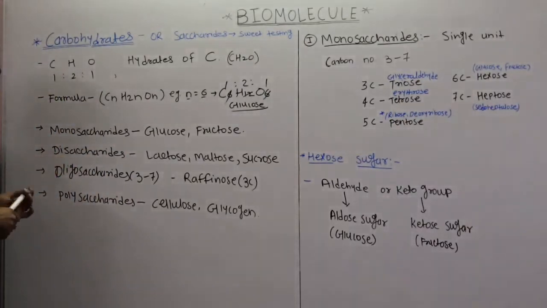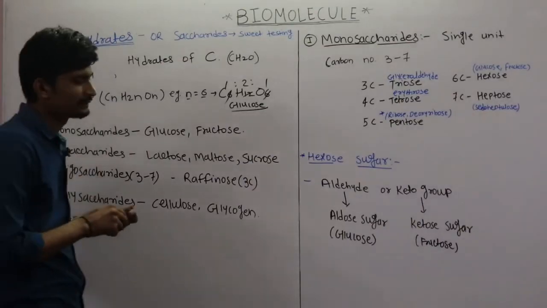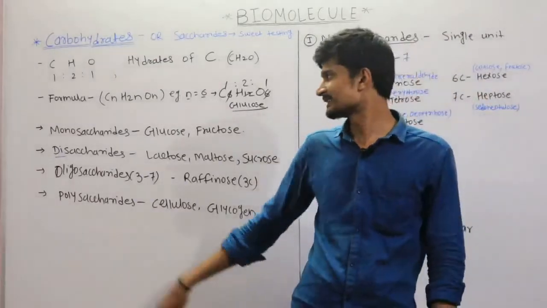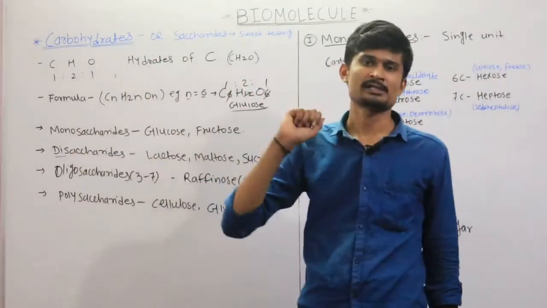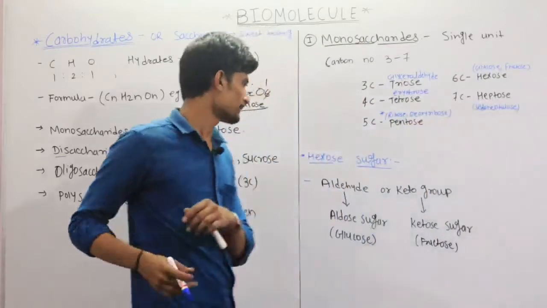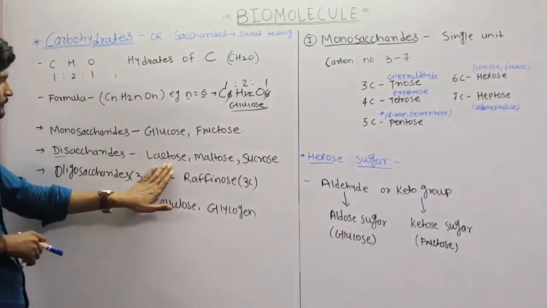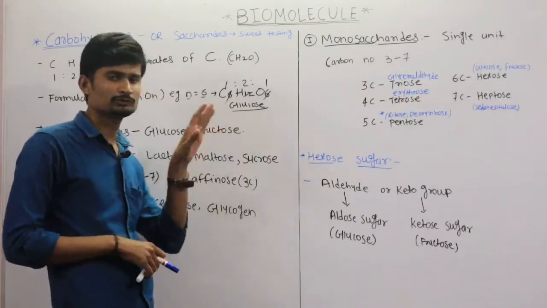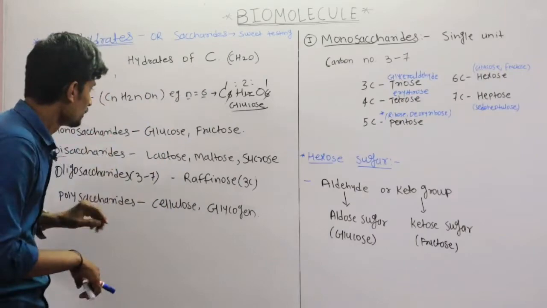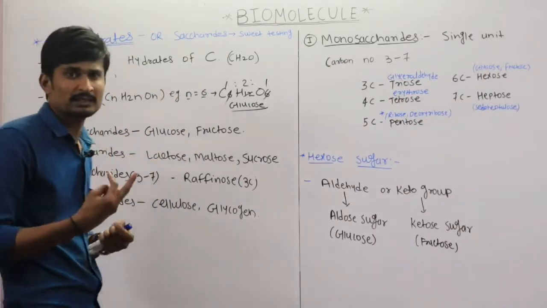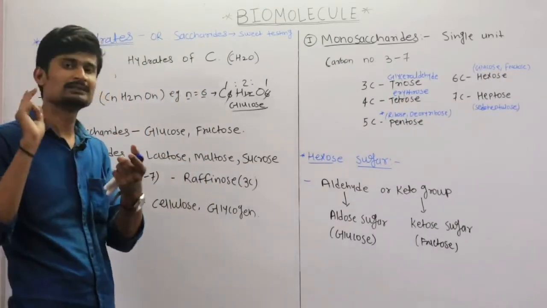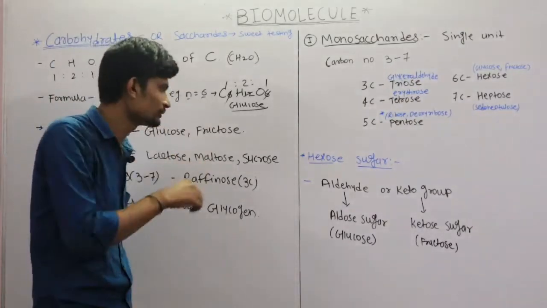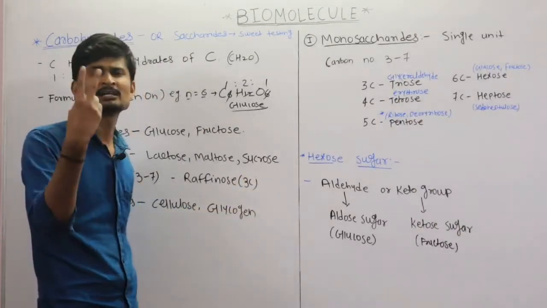Then disaccharides. Here di means two, meaning they are made up of two monomers. That's why these are called disaccharides. Examples are lactose, maltose and sucrose. Lactose is made up of glucose plus galactose. Maltose is made up of two glucose molecules, and sucrose is made up of glucose and fructose.